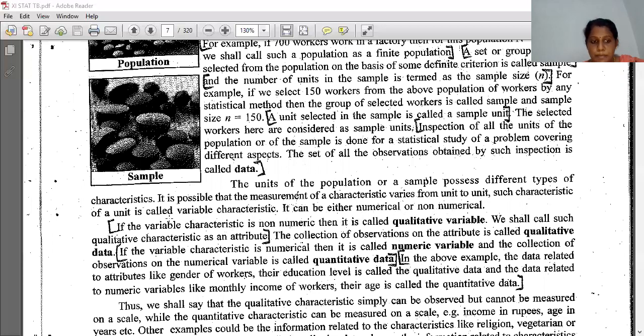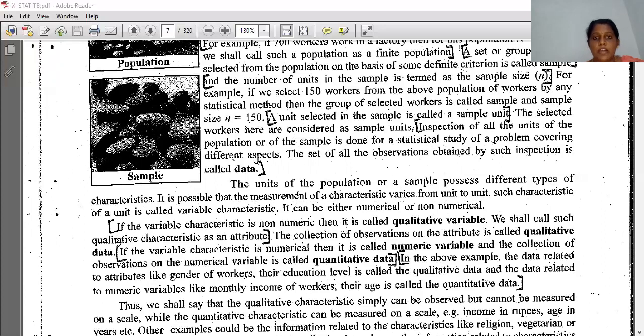Okay, I repeat, the units of the population or a sample possess different types of characteristics. Unit of a population or sample means on what basis we are collecting the information, that is called the characteristic. It is possible that the measurement of the characteristic varies from unit to unit.